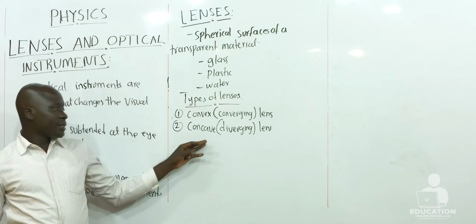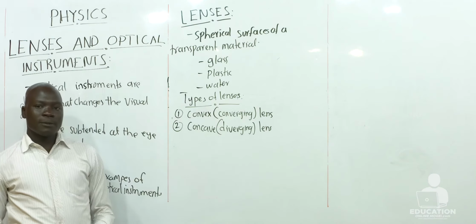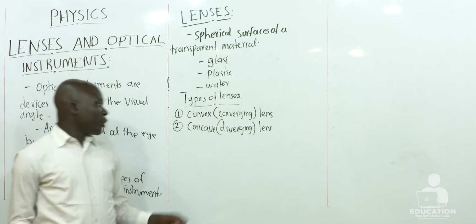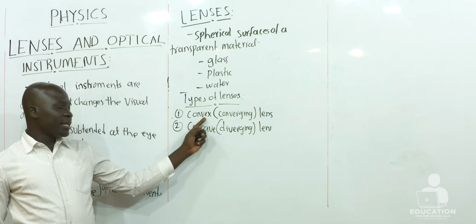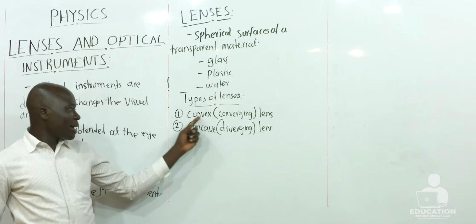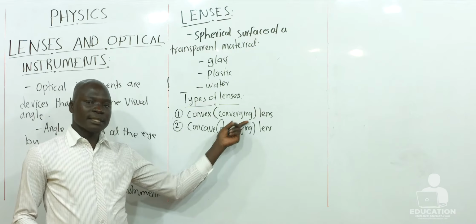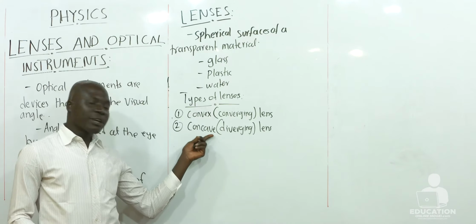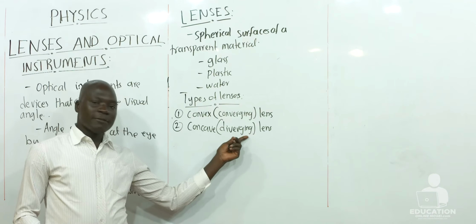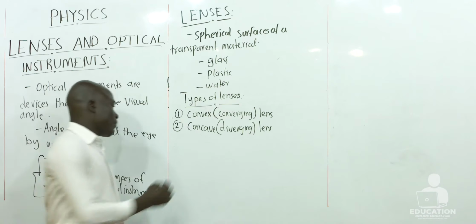Now, dear learners, let's look at these two types of lenses one by one. And we are going to begin with a convex lens. And we shall also see why a convex lens is called a converging lens. And we shall also see why a concave lens is called a diverging lens.